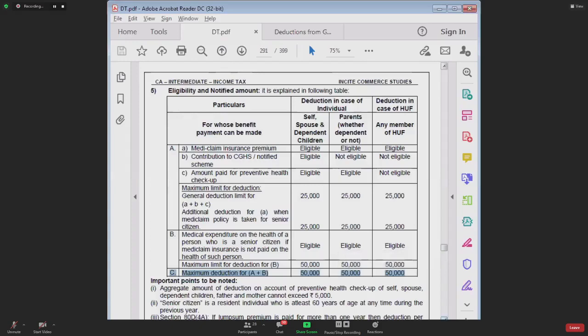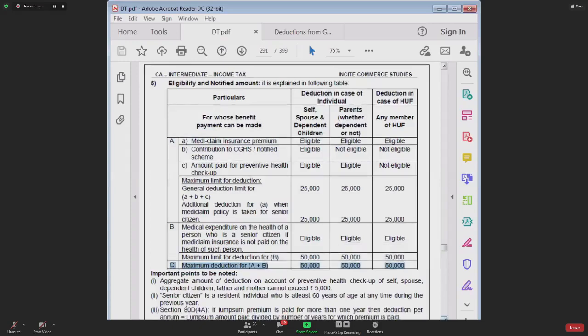Now let me give you some important points. Important point number 1: What do you mean by senior citizen? Senior citizen means a person who is at least 60 years of age plus he is resident in India.